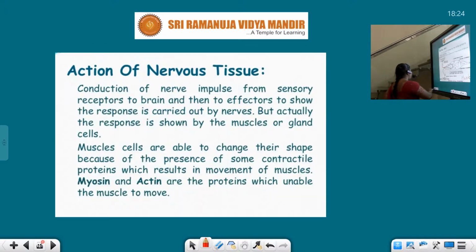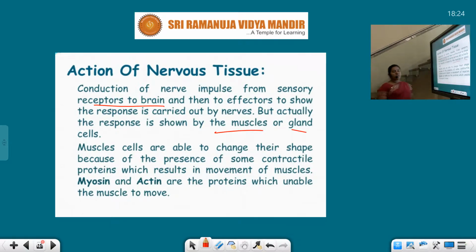Understand? Now, action of nervous tissue. So far we discussed the neuron, that means the nerve cell and its structures. We discussed the action potential. Now, action of nervous tissue we are going to discuss. Conduction of nerve impulse from sensory receptors to the brain and then to the effectors to show the response is carried out by the nerves. But actually the response is shown by the muscles or gland cells.